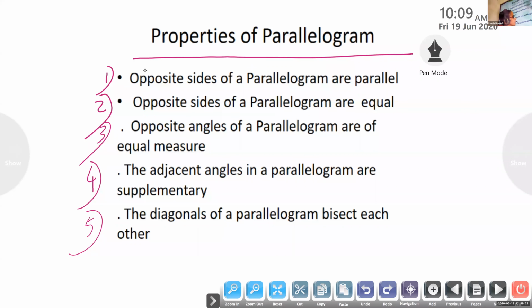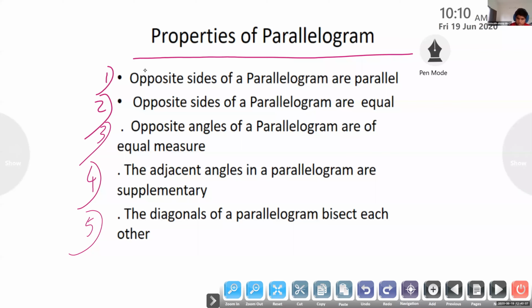Okay, Fadil, read the properties of a parallelogram. Opposite sides of a parallelogram are parallel. Yes. Opposite sides of a parallelogram are equal. Yes. The adjacent angles in a parallelogram are supplementary. Okay. The diagonals of a parallelogram bisect each other. Okay.